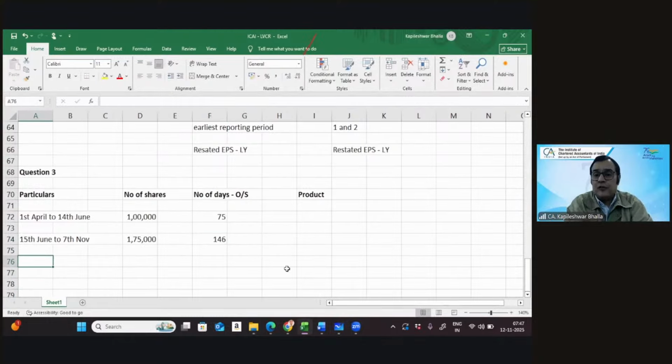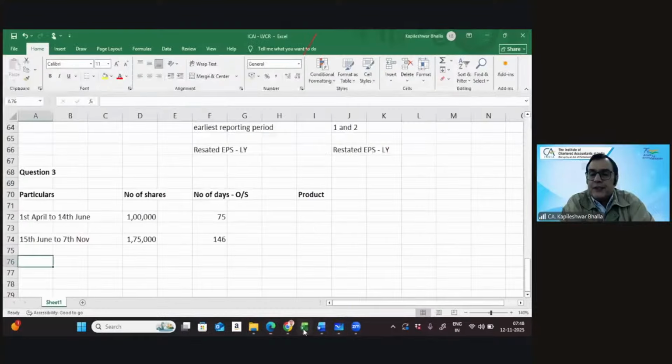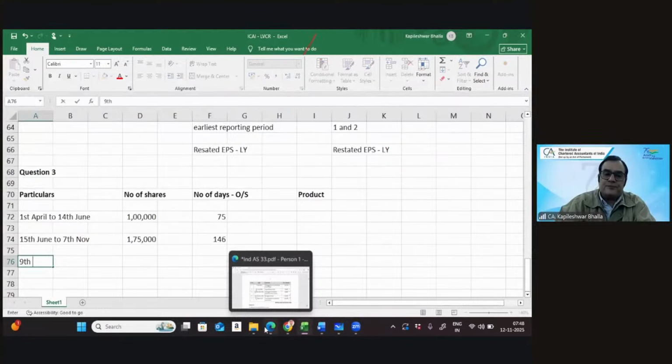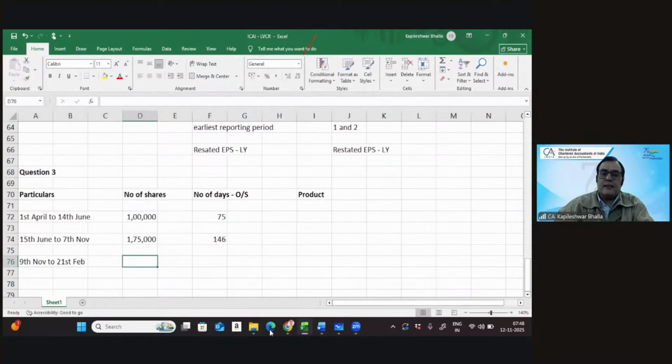Now we go to the next flow. And trust me, if you go step by step, you never go wrong. Now, from the 9th of November, we need to go till 21st of February. So 21st of February. And let's see the cumulative number of shares.